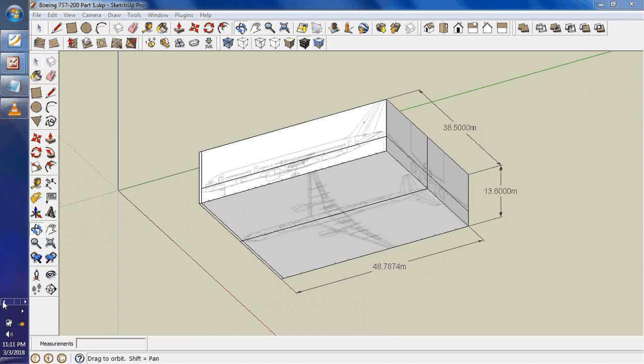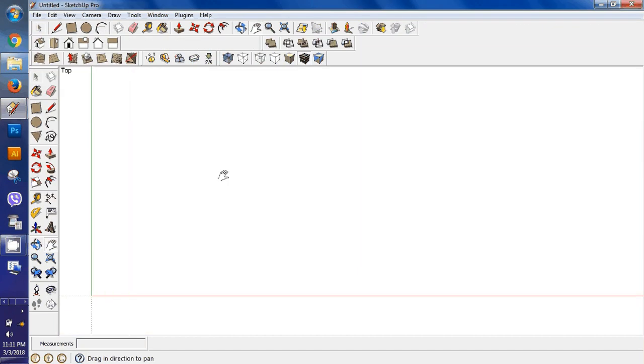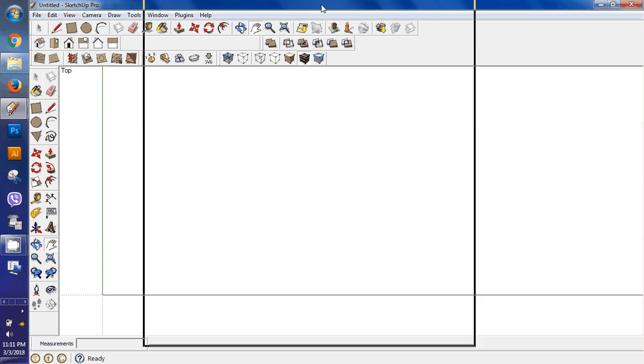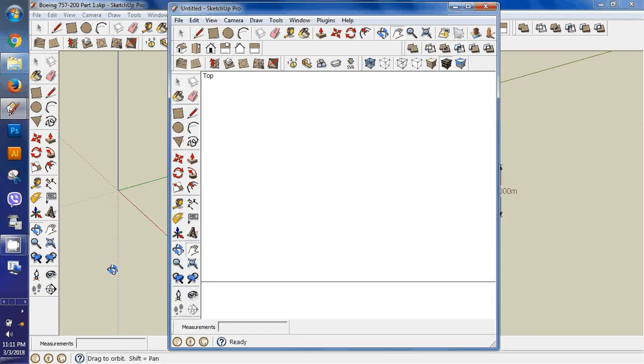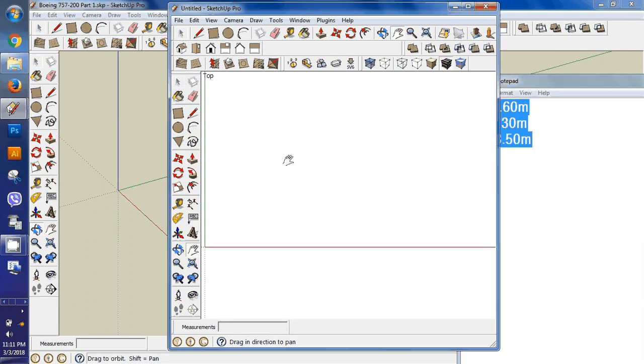So I have set up the workspace, and go to top view, and while making this I also need the information.